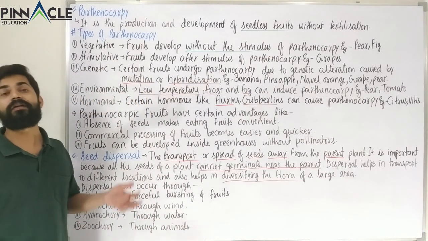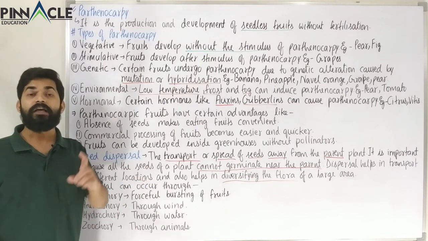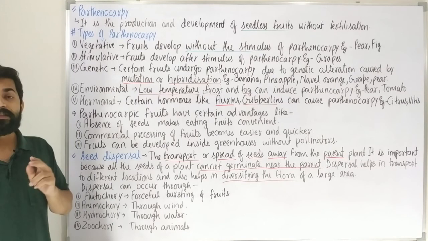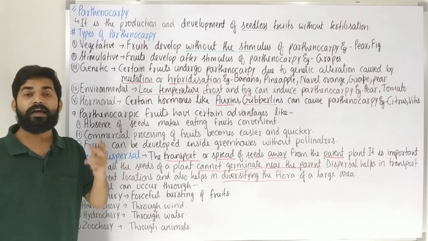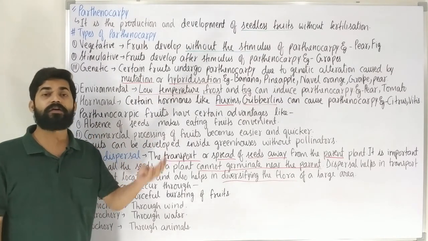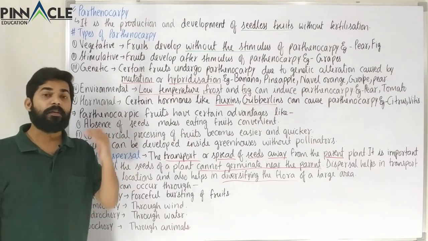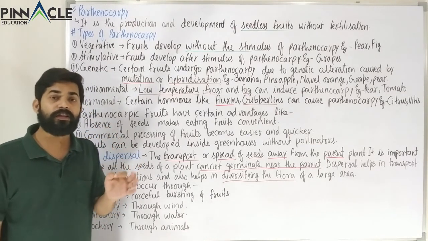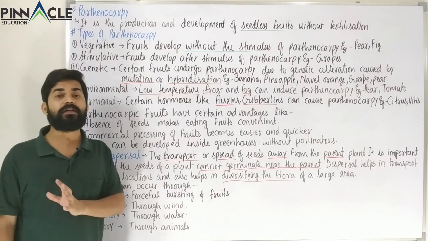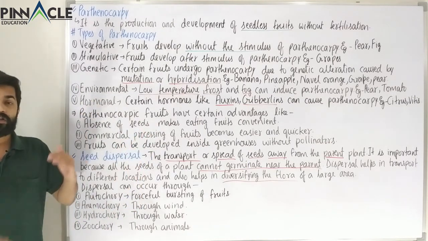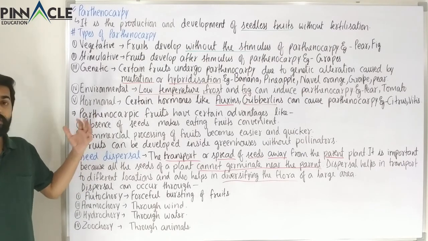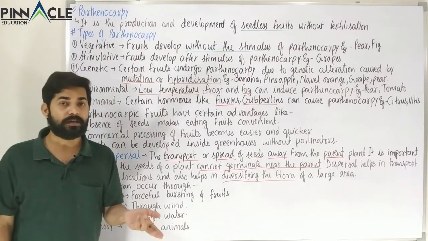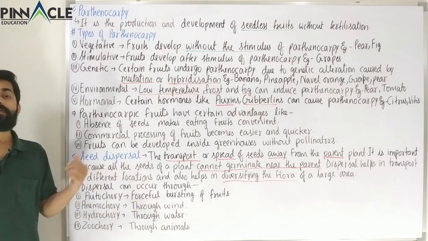Now we come to the different methods of seed dispersal. In the case of pollination, we had studied various agents like entomophily, that is insects, anemophily, wind, hydrophily, water, zoophily, animals, malacophily, snails, likewise chiropterophily, bats, ornithophily, birds. This is what we had studied about pollination in the case of cross pollination. We have seen how pollination occurs. Now we will see how seeds are dispersed.